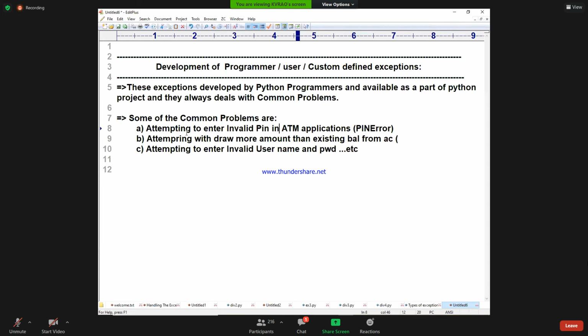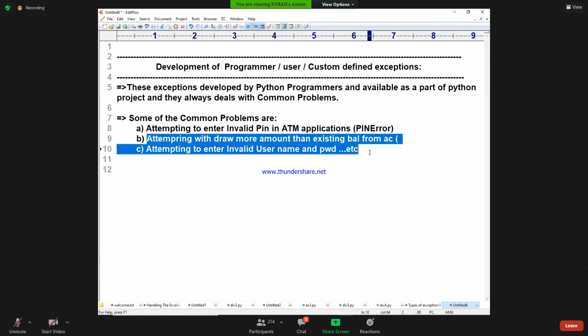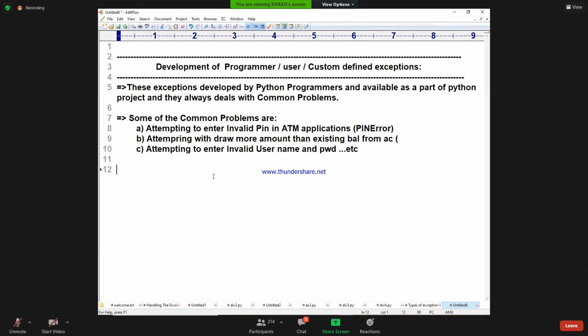That type of exception is known as which exception? Programmer defined exceptions we can call it. Any type of invalid input that comes, develop your own exceptions. That we are going to discuss in the class.